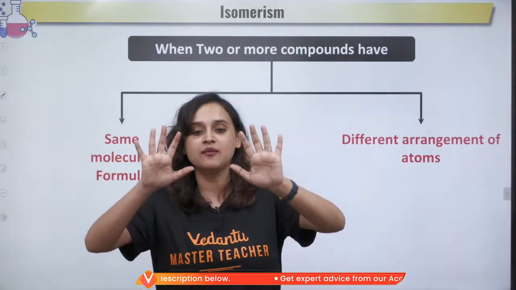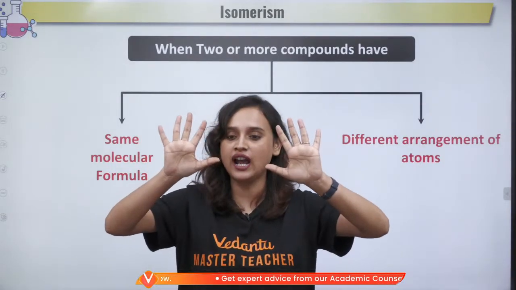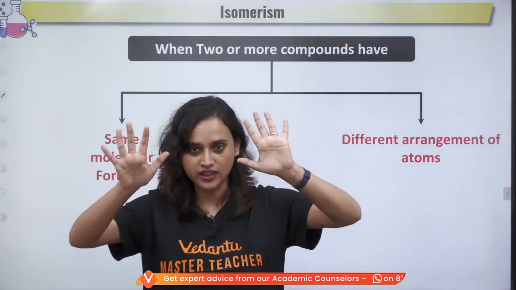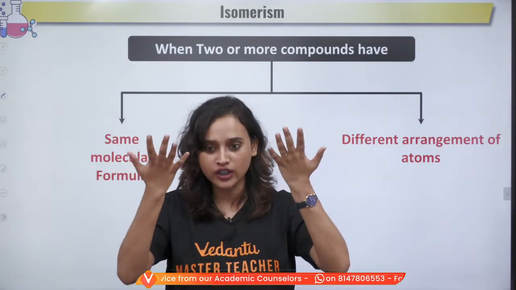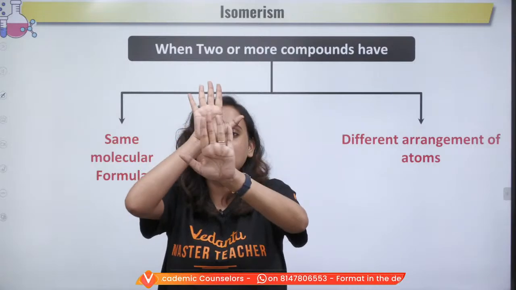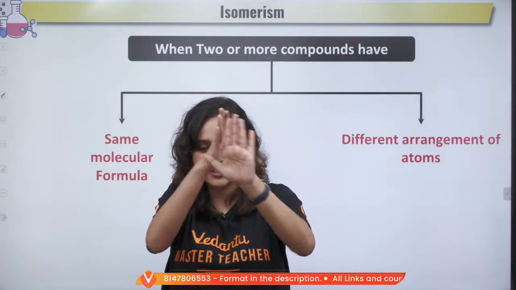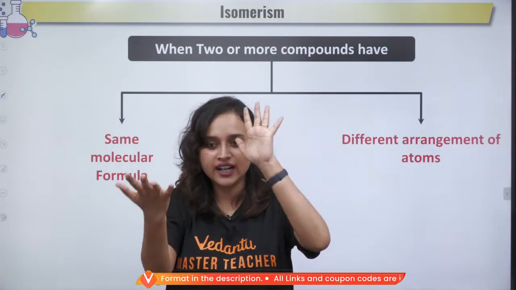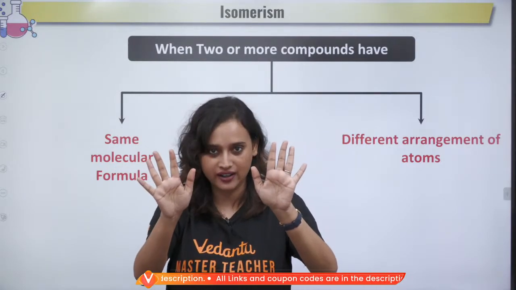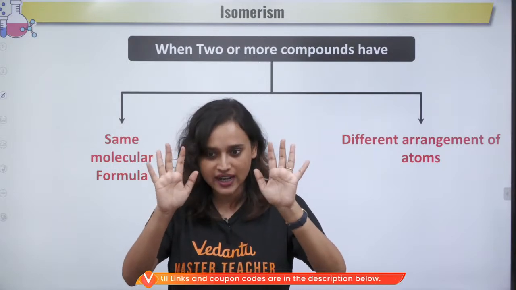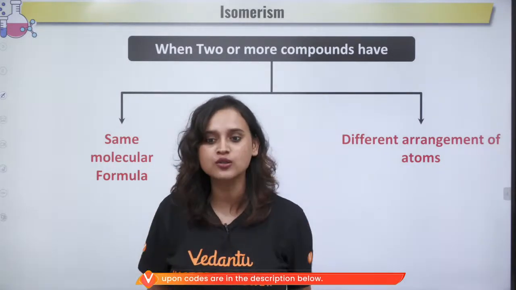The easiest example is your hands. Both of your hands have the same number of fingers, right? Both of them almost look equal. But even if I try to overlap them, I will never be able to. The arrangement is slightly different. Are you understanding this? So this is your isomerism.